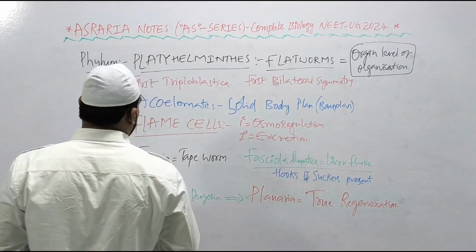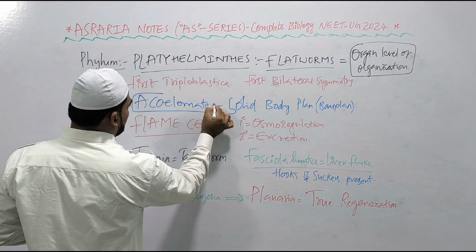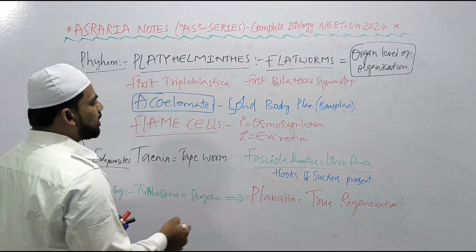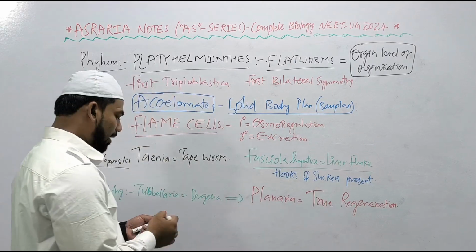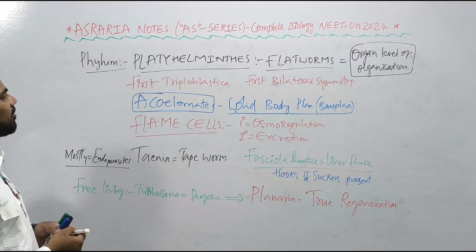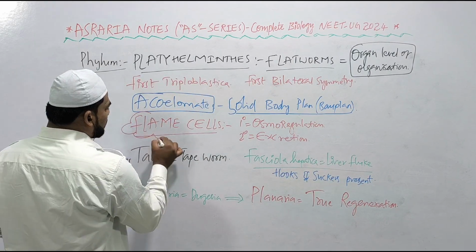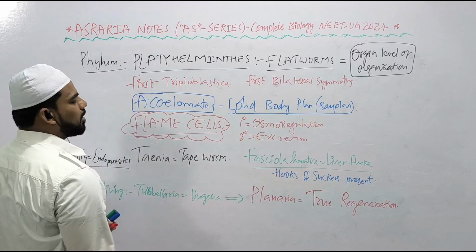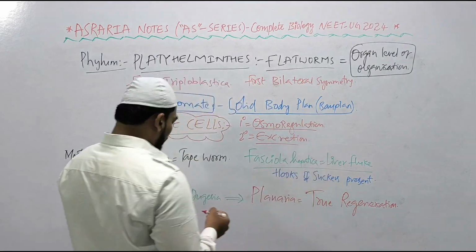And they are acoelomates. Coelom is absent. As the coelom is absent, body cavity is absent. Body plan is solid, right? Solid body plan. Specialized excretory cells of the phylum Platyhelminthes are flame cells, right? These flame cells help in primary osmoregulation and secondary excretion.